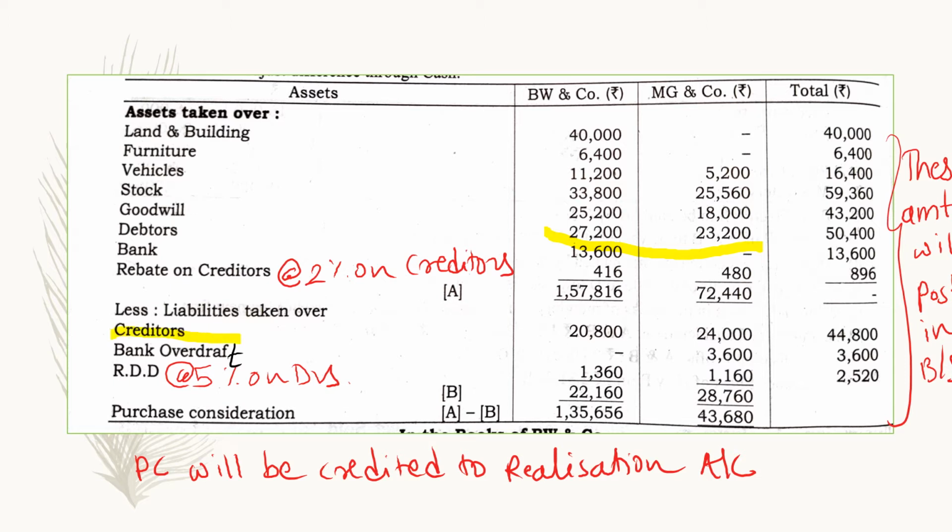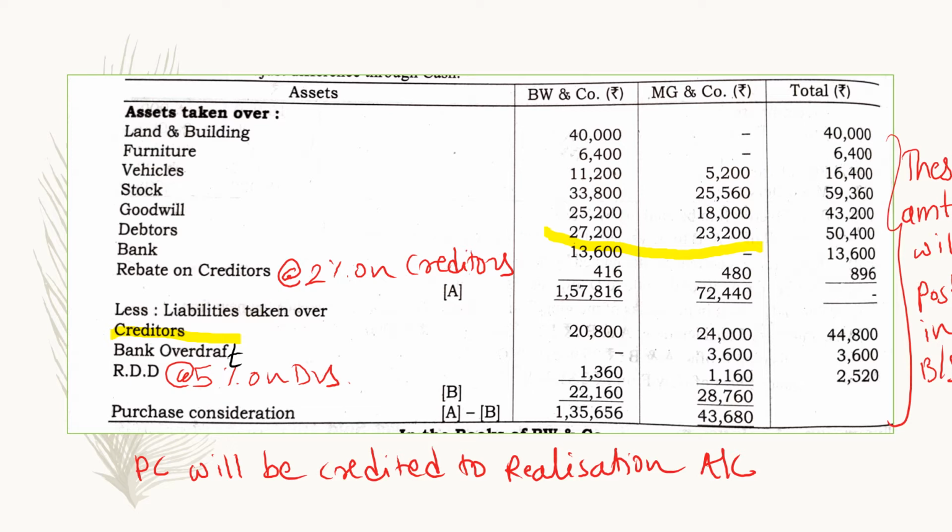Rebate on creditors, that rebate on creditors is in respect to these creditors. 2% rebate is calculated. So here are creditors of BW and company, 20,800. On to that 2% we have to calculate. So 20,800 into 2% is equal to 416. And for MG and company, 24,000 into 2%, that is 480.